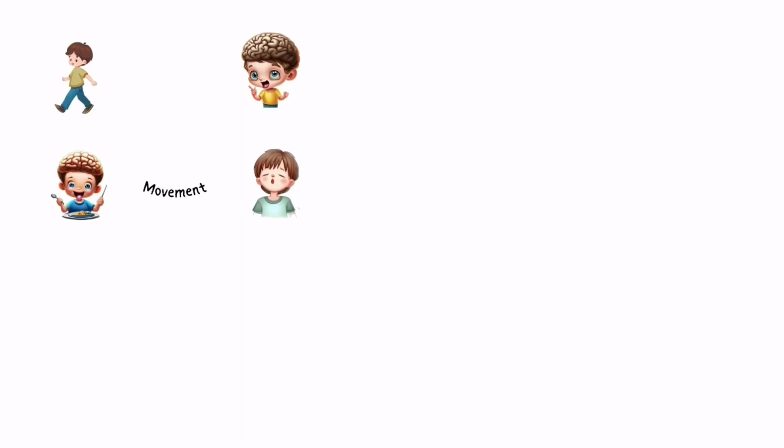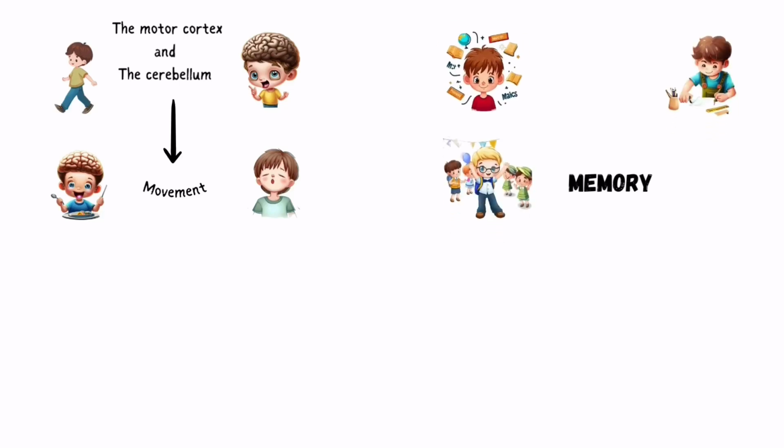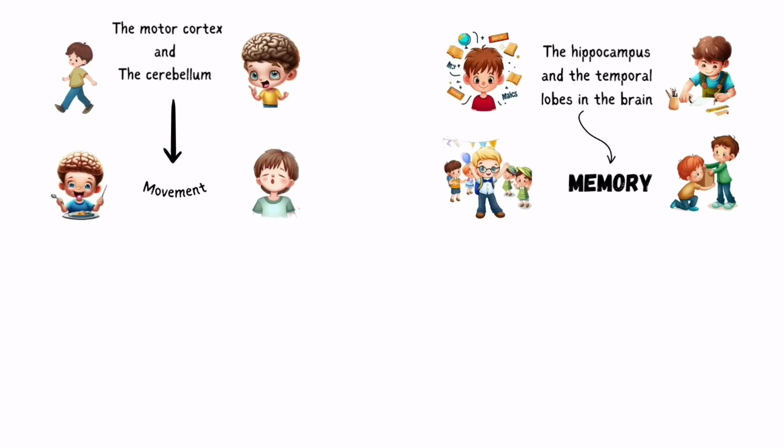This function is mainly controlled by the motor cortex and the cerebellum in the brain. Memory, the function of encoding, storing, and retrieving the information that is acquired through the mental phenomena, such as facts, skills, events, or habits. This function is mainly controlled by the hippocampus and the temporal lobes in the brain.